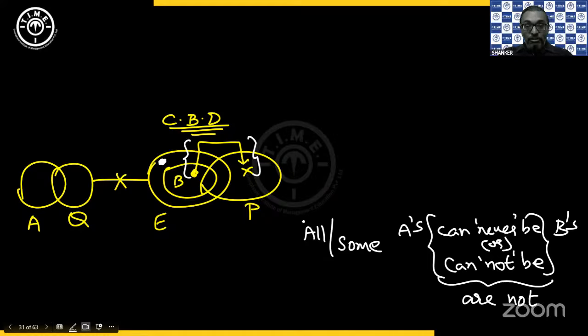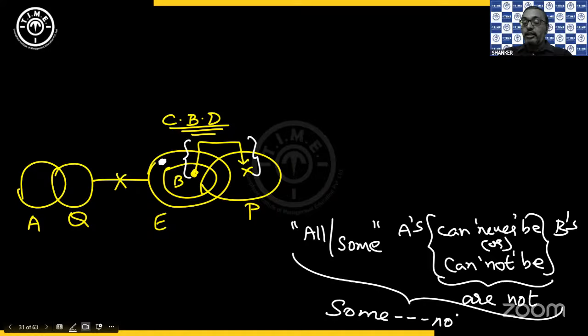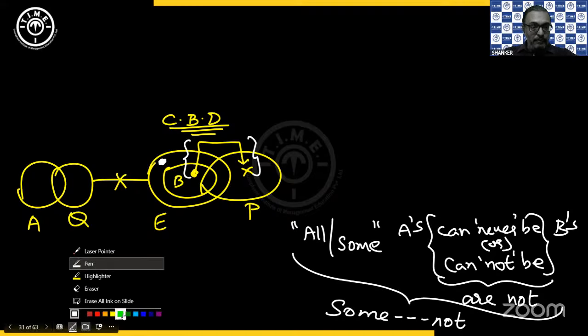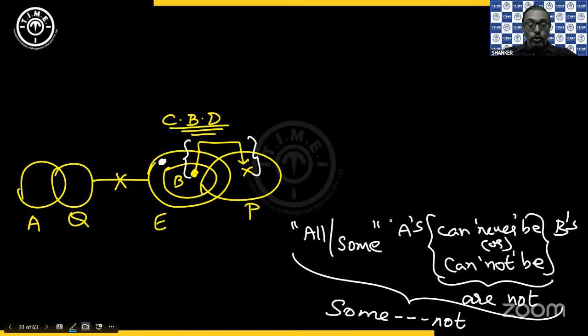And when you have a qualifier given in front of the term, then the total thing should always be considered as some not. Whether you have some, whether you have all, any qualifier with are not should always be treated as some not. Now, without a qualifier, suppose you only have A's can never be B's or A's cannot be B's.